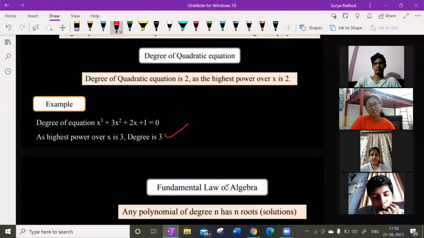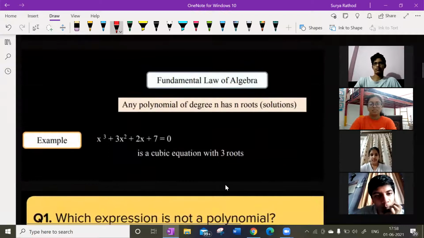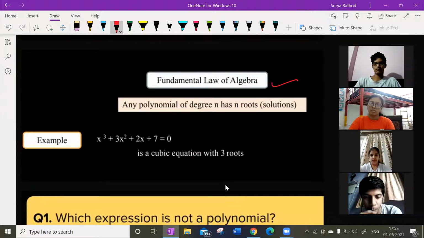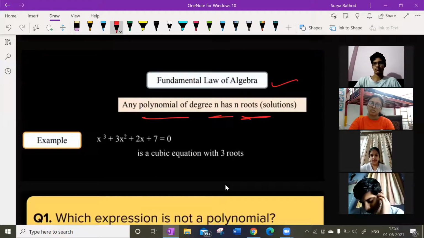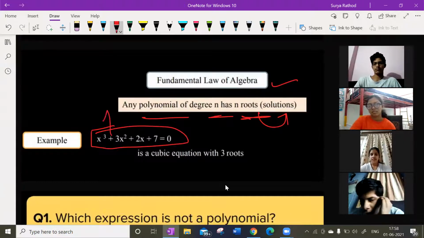Now let us talk about the fundamental law of algebra. What is the fundamental basic law of algebra? Look at this. Any polynomial of degree n has n roots, which means roots means solutions. Getting my point? Look at this. We are talking about a cubic equation here. This is my cubic equation.